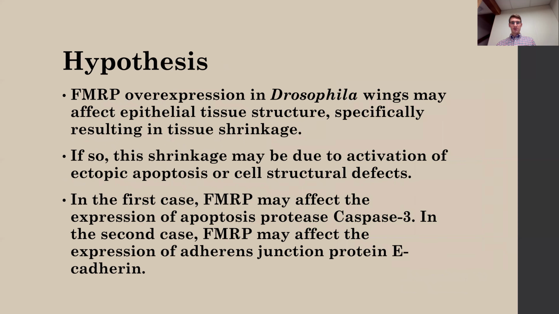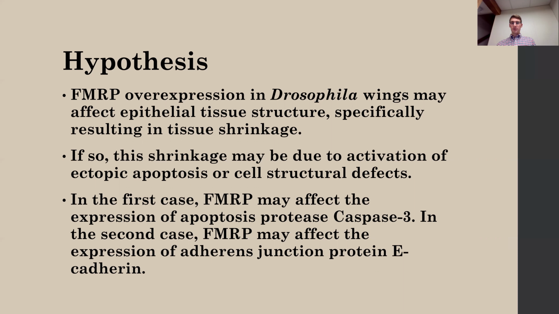So my hypothesis is based on a study from a previous student's research. He found that overexpression of FMRP in the Drosophila eye results in decreased differentiation of eye neuron cells in the fruit fly. So my hypothesis is that FMRP overexpression in Drosophila wings may affect epithelial tissue structure, and specifically, it may cause a shrinkage in the wing epithelium.